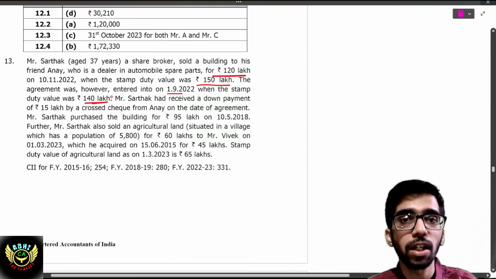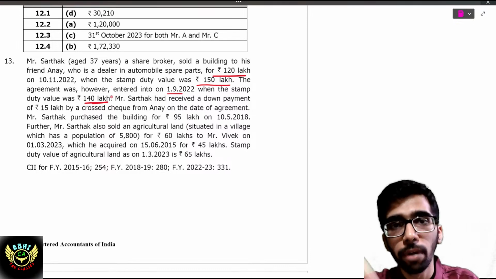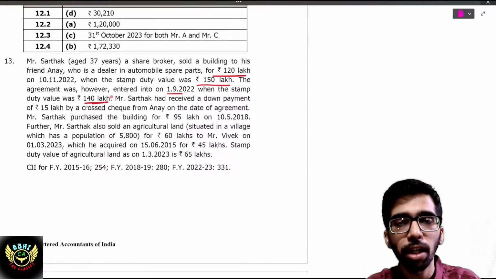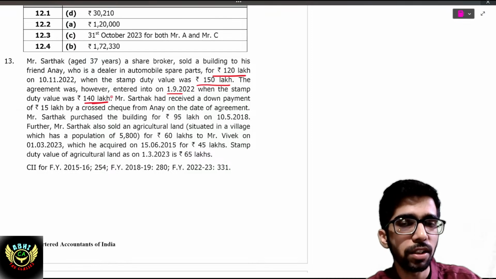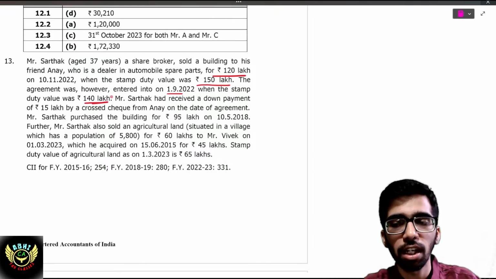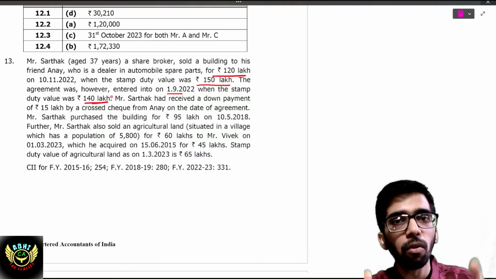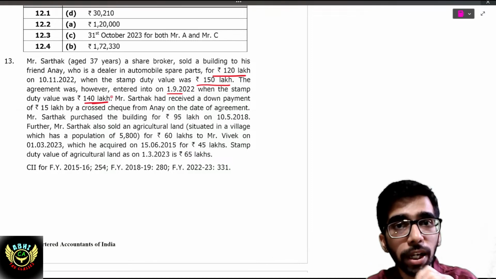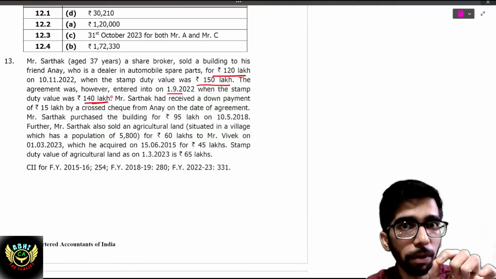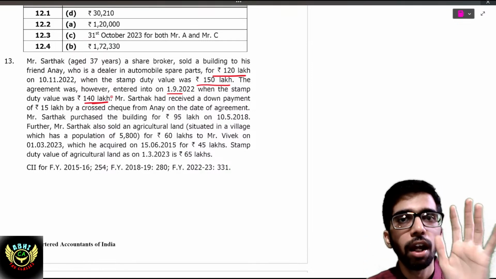Should we consider the date of agreement as SDV or the date of registration as SDV? It is based on any part payment. If any part payment is received on the date of agreement, then you should compare sale consideration with the stamp duty value as on date of agreement. If no amount is received through account payee cheque, that is the key phrase, account payee cheque, then you should compare with the date of registration SDV.